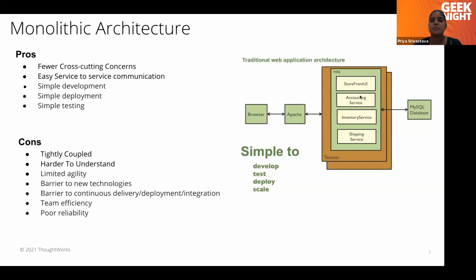But with these benefits, there are also some drawbacks in monolithic architecture. First, all the services are in the same place in the same application, so they are tightly coupled. They don't have their own domain. And if any new joinee comes to our project, it is difficult to understand because our application does not have a single responsibility. One application is doing multiple things. And even if we have multiple services, there might be some point where our services are calling each other in a very messy way.